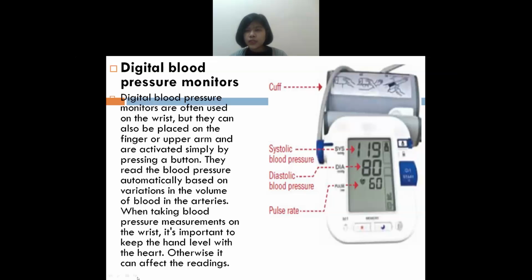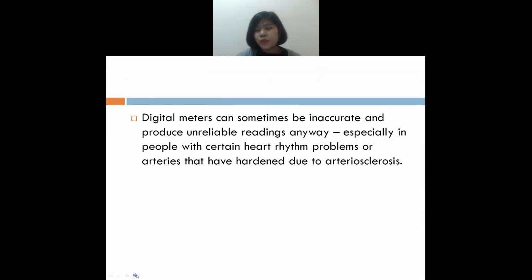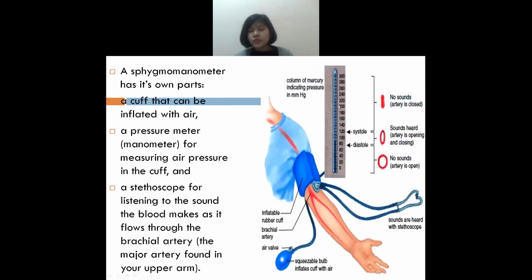you need to turn on the machine. Somewhere here is a power button, and you need to press this button, and as soon as you press the button, what will happen? The readings will automatically appear on the screen. The first number you will get is the systolic blood pressure, the second number is the diastolic blood pressure, and the third number is the pulse rate. So all these three numbers will appear on the screen.